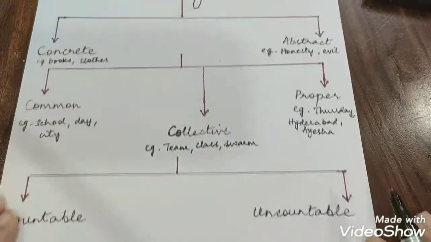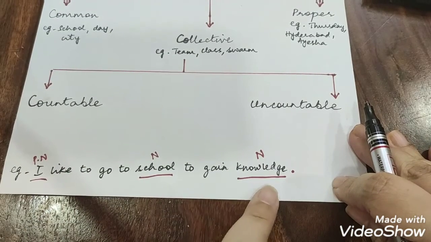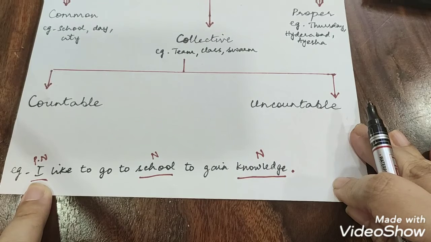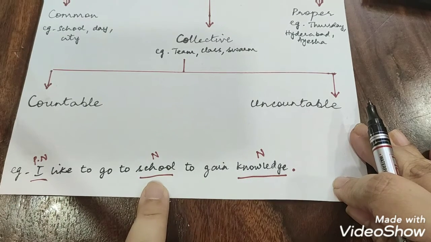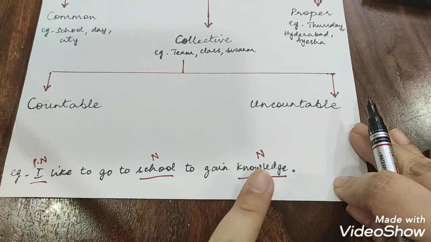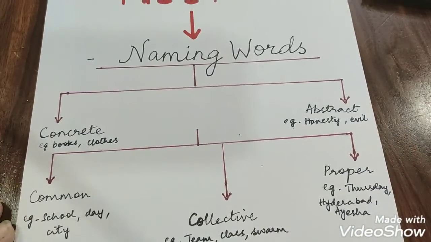Let us look at this sentence. I like to go to school to gain knowledge. Over here, I is the word that is used instead of a noun, hence it is a pronoun. School over here is the name of a place, and knowledge over here conveys a quality or an idea. So, these are the types of nouns that we have studied till now.